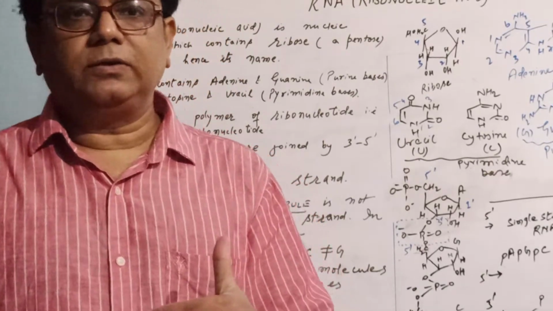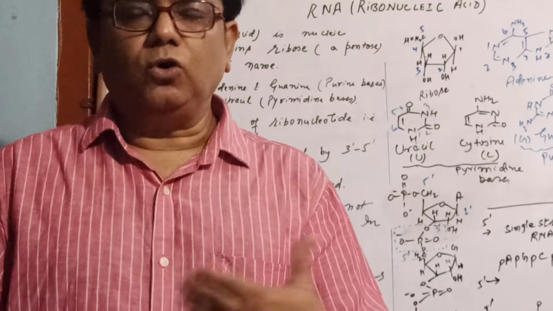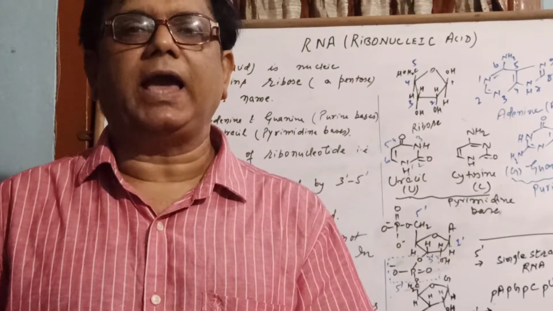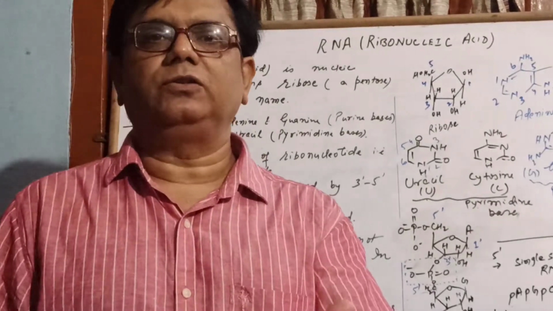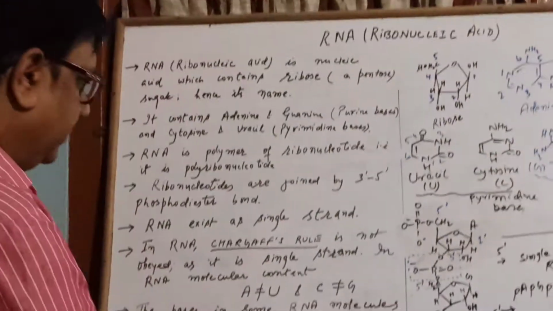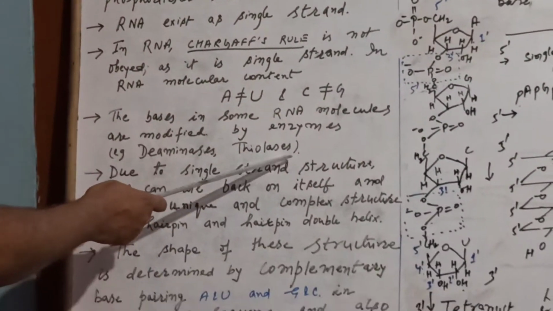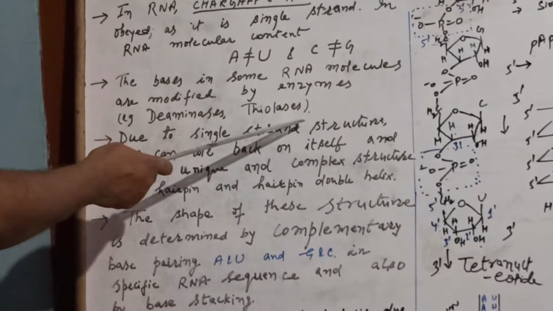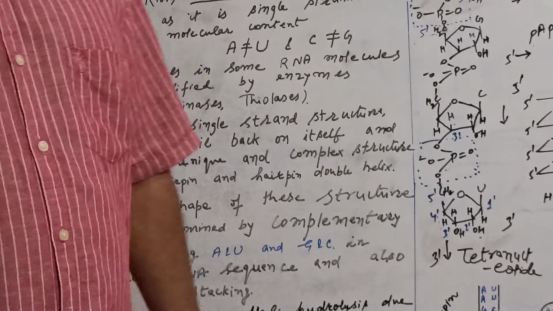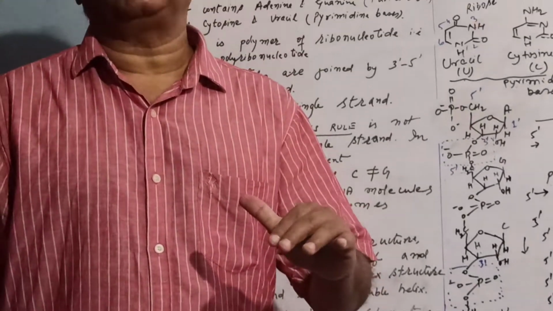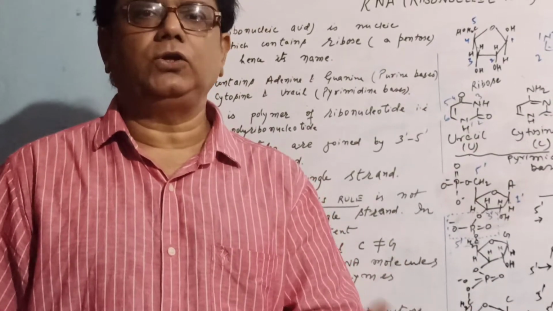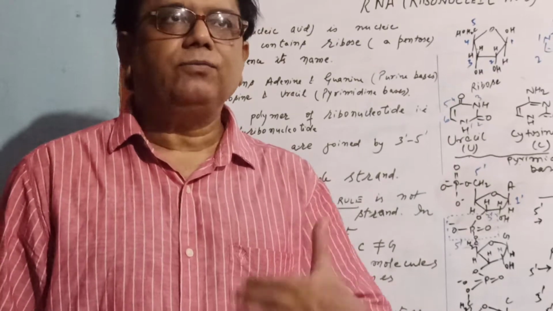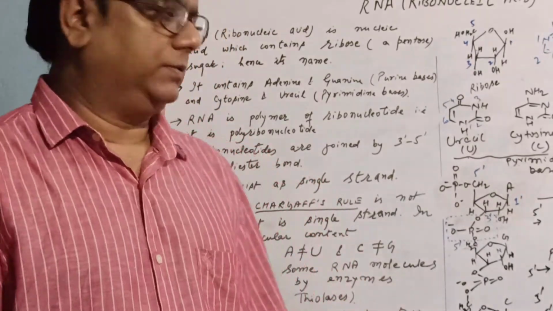Because these bases undergo modification by enzymatic action, and some of the enzymes which convert these bases are deaminases and thiolases. But this is not in general for RNA. In some special RNA, that is in tRNA, you will find that it has some modified bases.